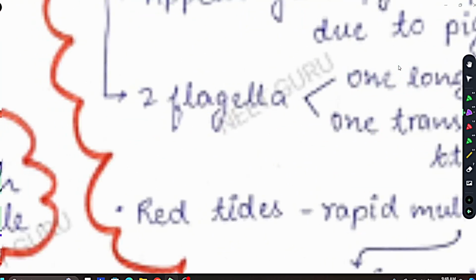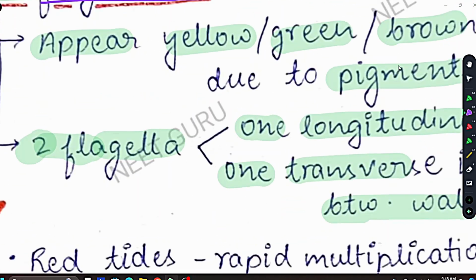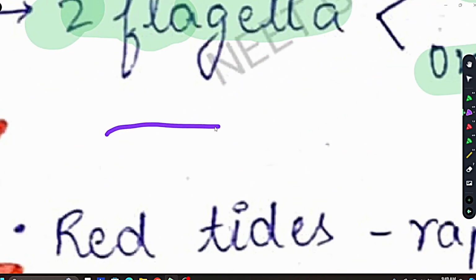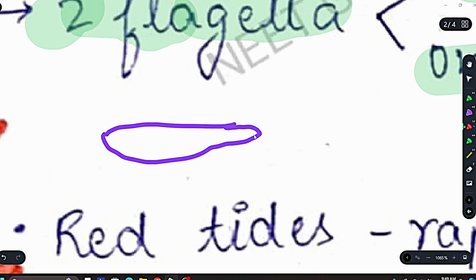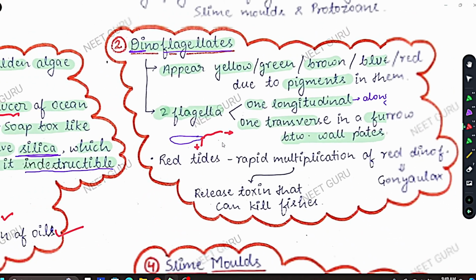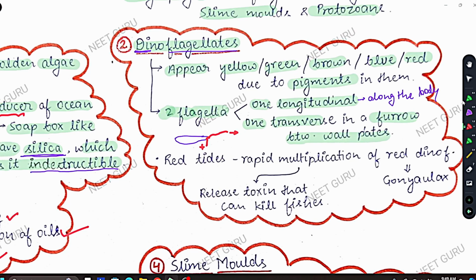Let me show you the arrangement of flagella in dinoflagellates right here. Let's see that. This is a dinoflagellate. Now one flagellum will be like this, and the second flagellum will be something like this. One is longitudinal, which is along the body, and the second is transverse, which is across the body, you can say. These are the two flagella present in dinoflagellates.